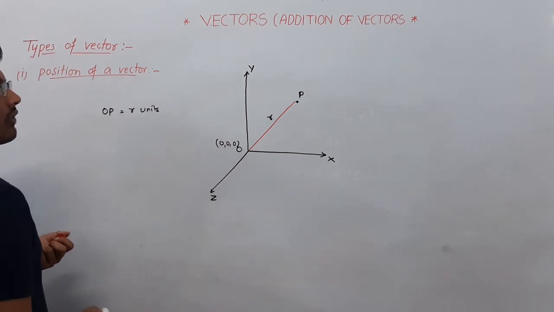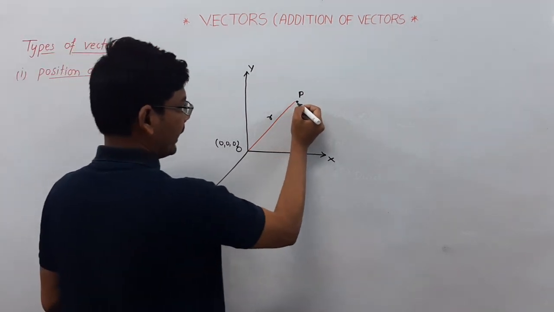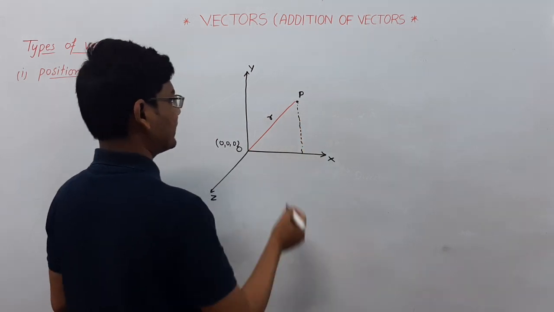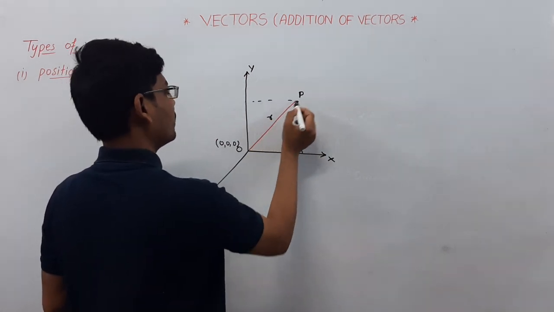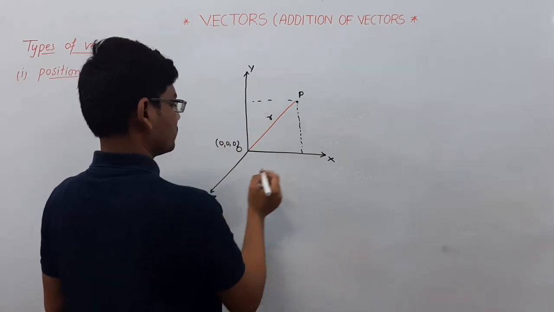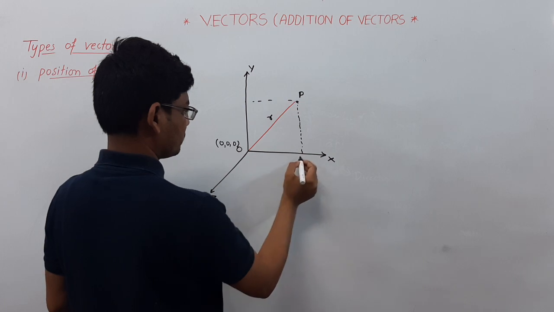Then the vector r has some distance along the x axis, some distance along the y axis, as well as some distance along the z axis.